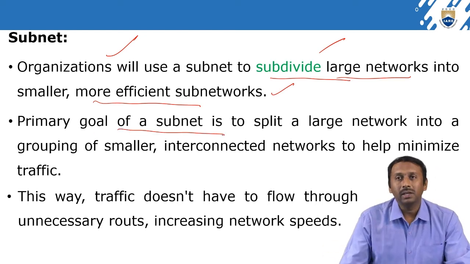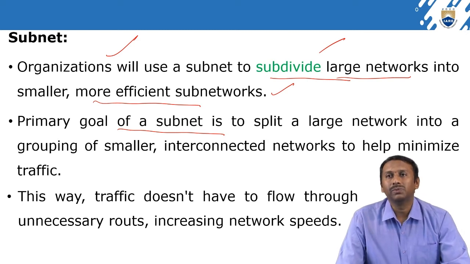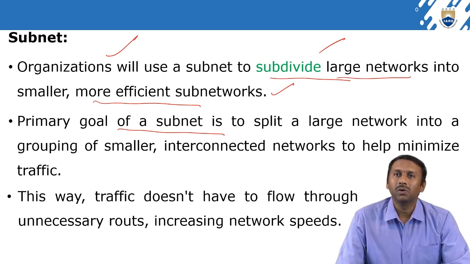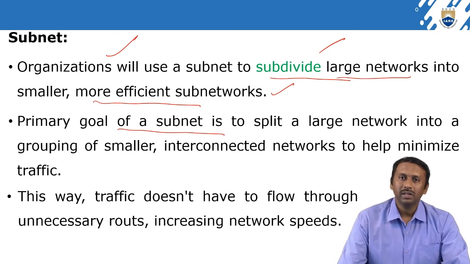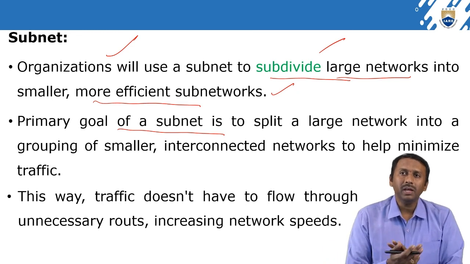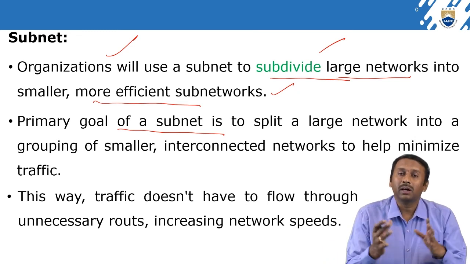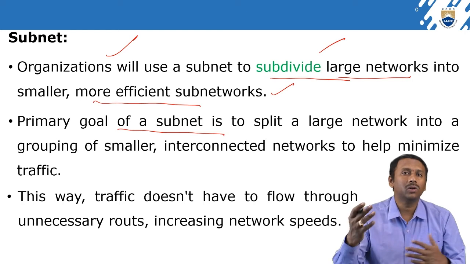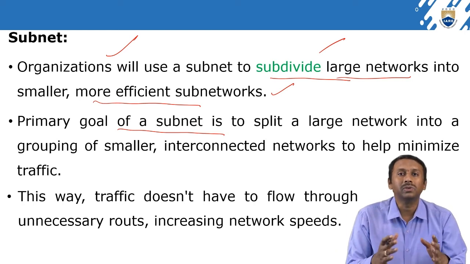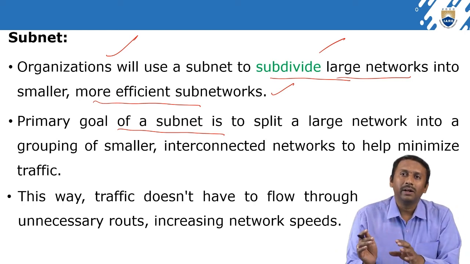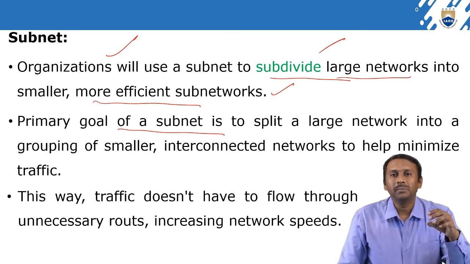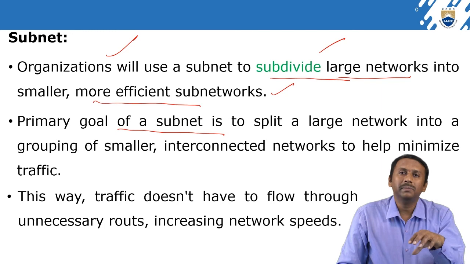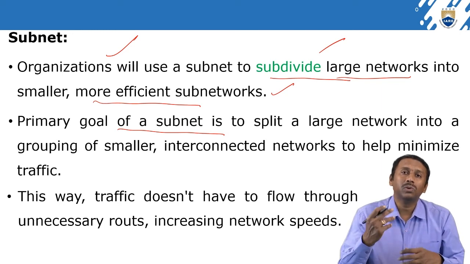The primary goal of a subnet is to split a large network into groups of small, interconnected networks to help minimize traffic. When a complex, very large network is divided into small networks, we can easily identify which particular network is very busy or has more traffic.